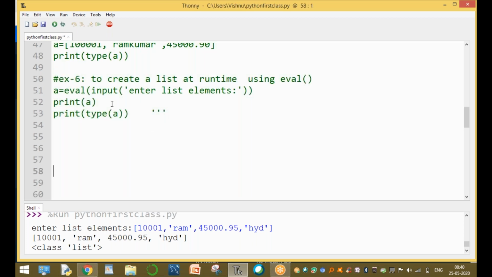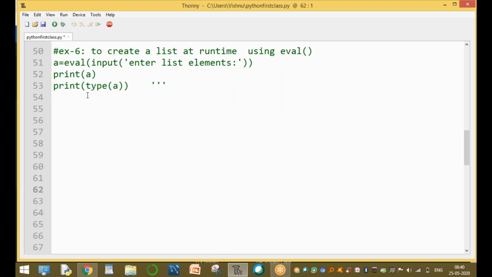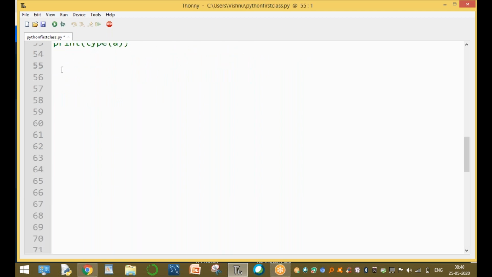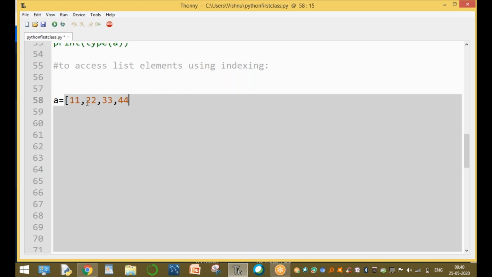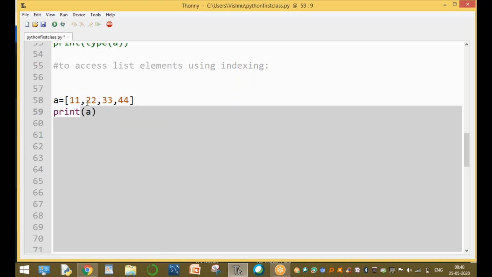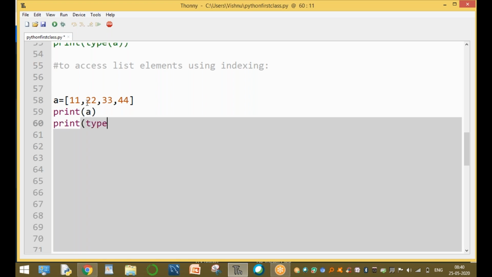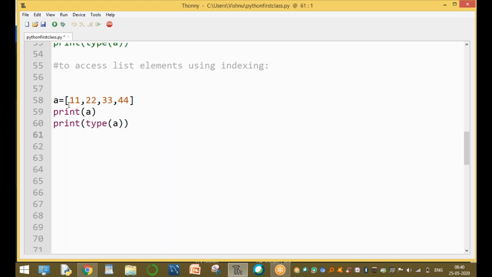Clear, guys? Now the next very important point is mutable. But before we discuss mutable, how to access list elements using indexing. Sir, what is indexing, sir? It is very important in Python or any programming language. What is indexing? For example, we are using one list, A equal to 11, 22, 33, and 44. Clear? And print the value of A and print the type of A. Okay, clear? No problem.